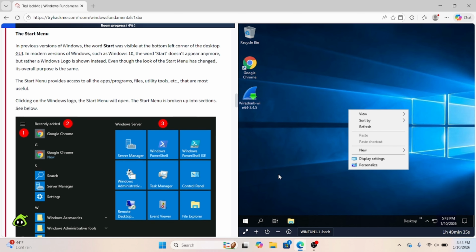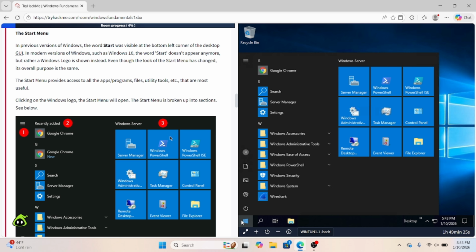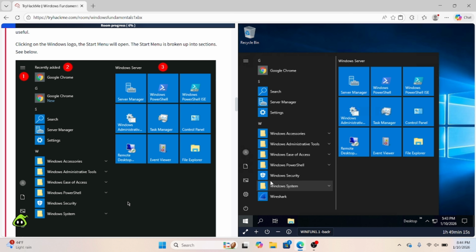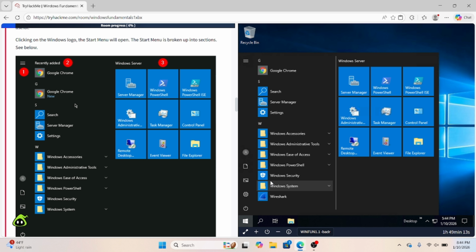Then you do have the start menu. In the previous version of Windows, it would be the word start, but now you do have the Windows logo right here. The start menu is going to provide access to all the apps and programs, all the utilities that are most useful. So here you have your Google Chrome, your server manager, Windows accessories, and then as well, you can go here,